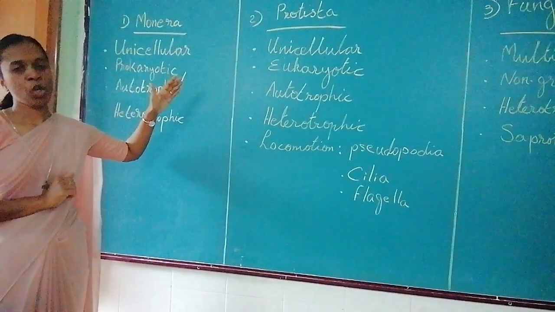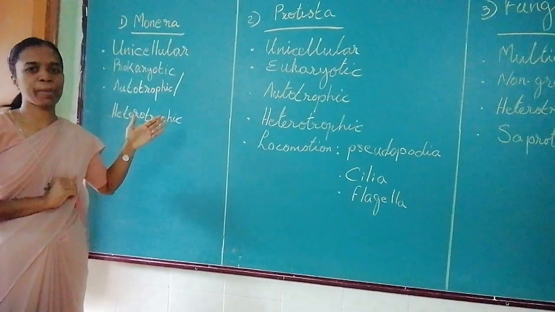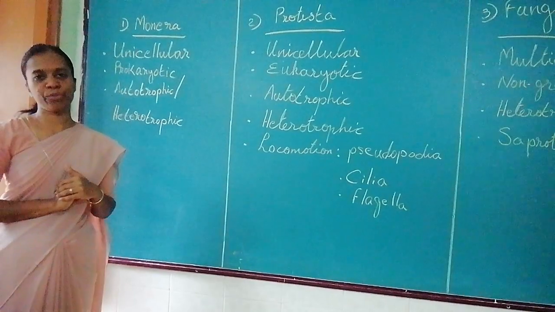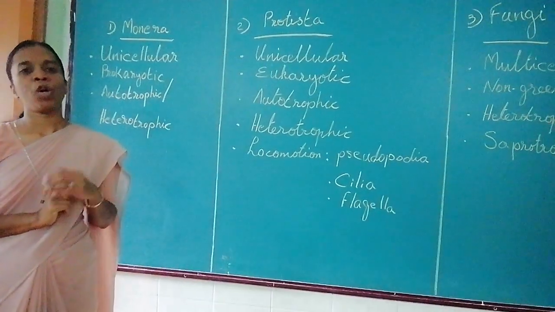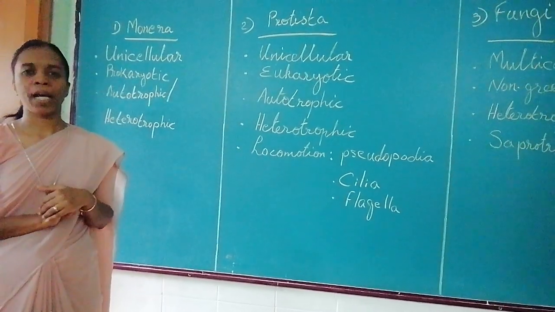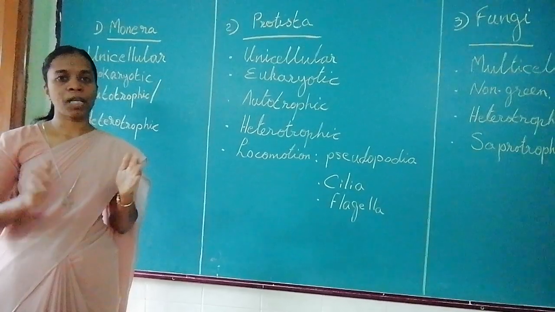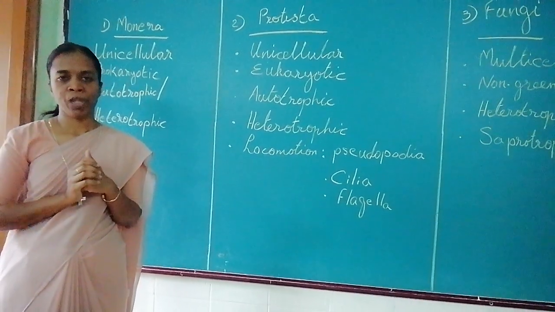They can be either autotrophic or heterotrophic. Autotrophic means they prepare their own food. Heterotrophic means they have to depend on others for their food. These are the 3 characteristics. What are the examples? All bacteria and blue-green algae come under kingdom Monera. Now among the bacteria, some are very useful to us, whereas some are very harmful to us.